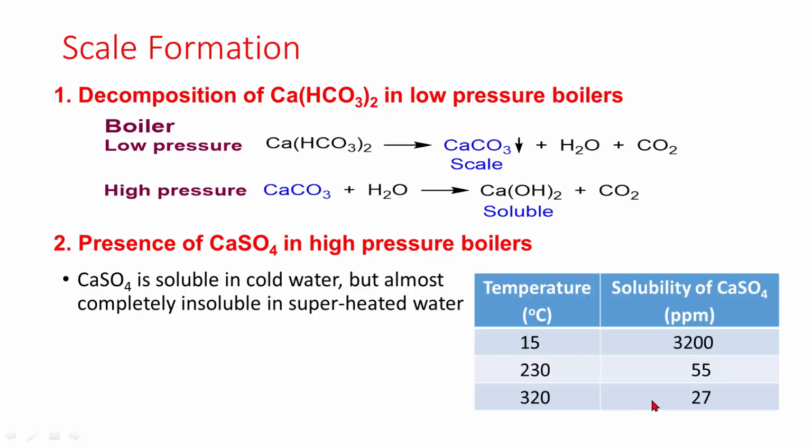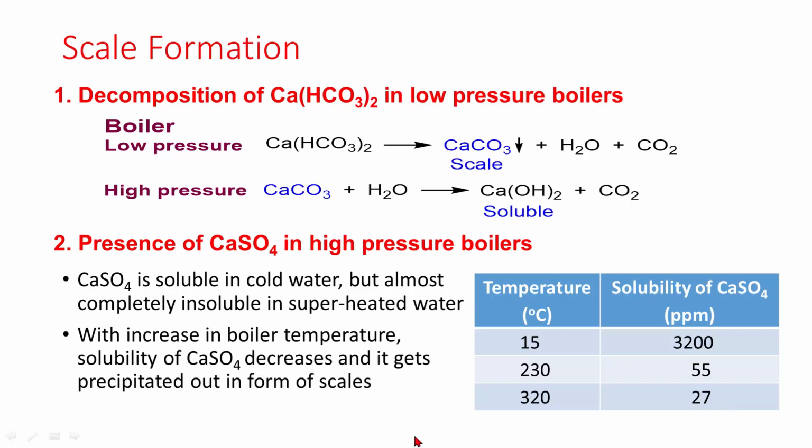We can see the solubility of calcium sulfate at 15 degree it is 3200, at 230 degree it is 55, at 320 degree centigrade it is 27. So as the temperature is increasing, solubility is decreasing substantially. So with increase in boiler temperature, solubility of calcium sulfate decreases and it gets precipitated out in the form of scales.